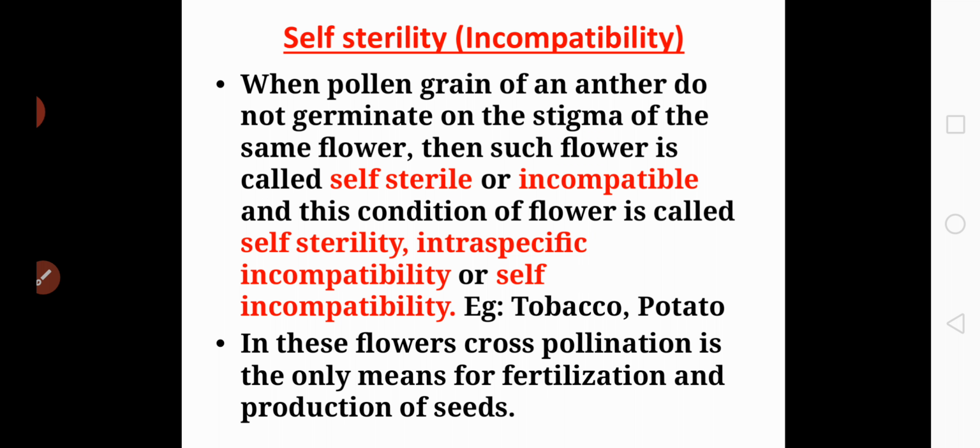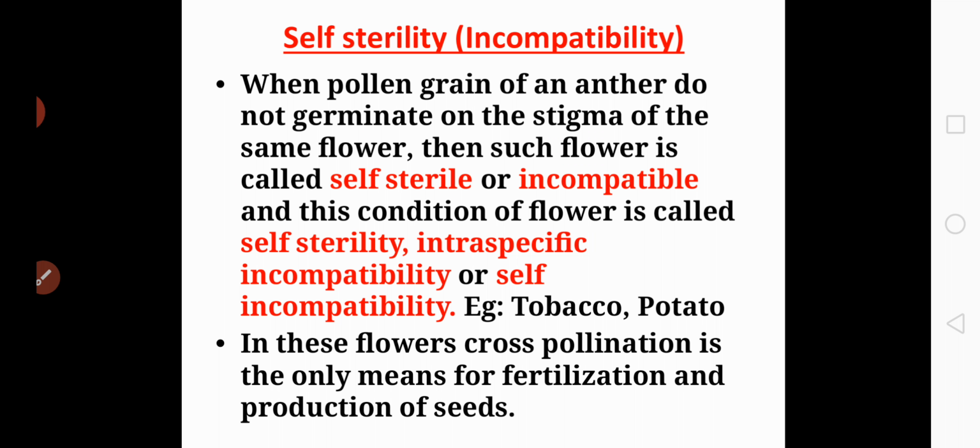So what do you mean by decliny? Decliny condition is also called as unisexuality. That means here the flower is unisexual. What do you mean by unisexual? If the flower contains either male or the female reproductive organ, then it is called as unisexual.